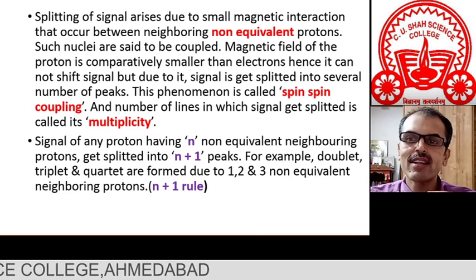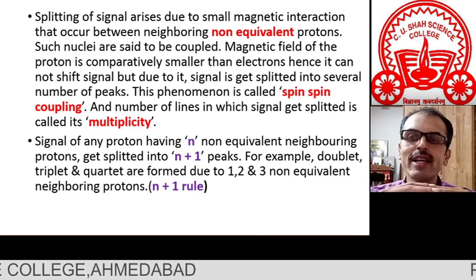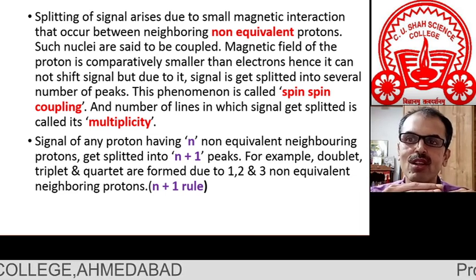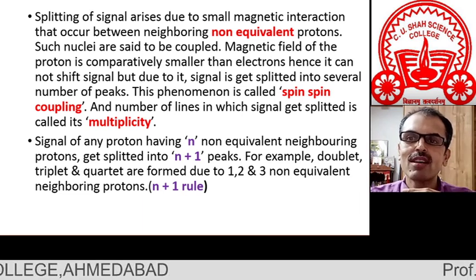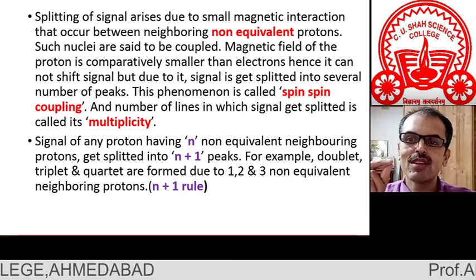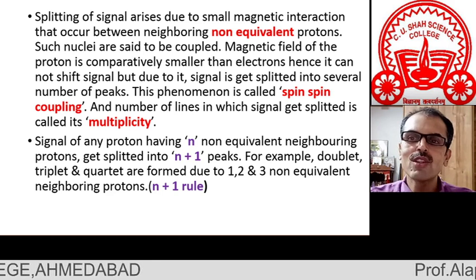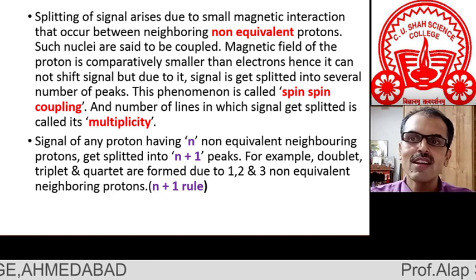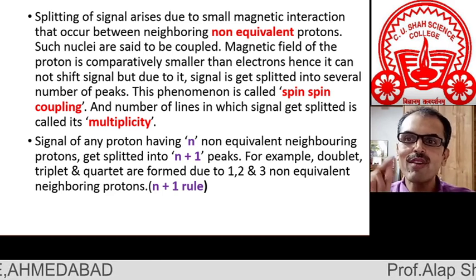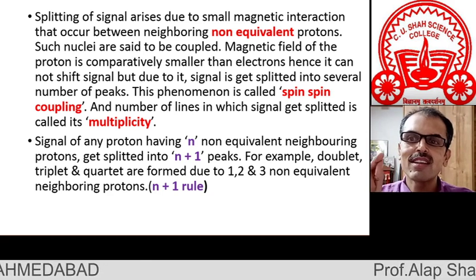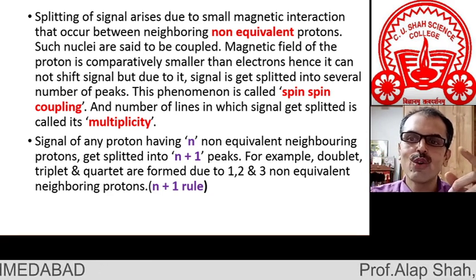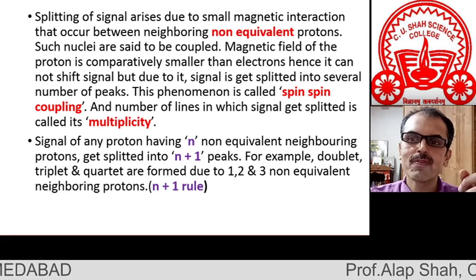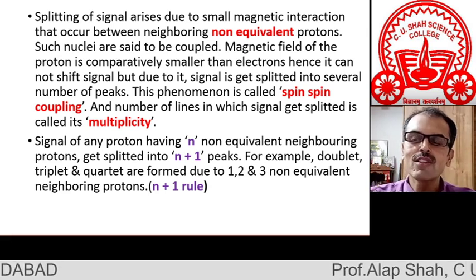If I say that some signal splits into 5 lines, how many neighboring protons must that proton have? From the n plus 1 rule, we can easily say that if the signal is split into 5 lines, it should have 4 neighboring protons. So this is called the n plus 1 rule.